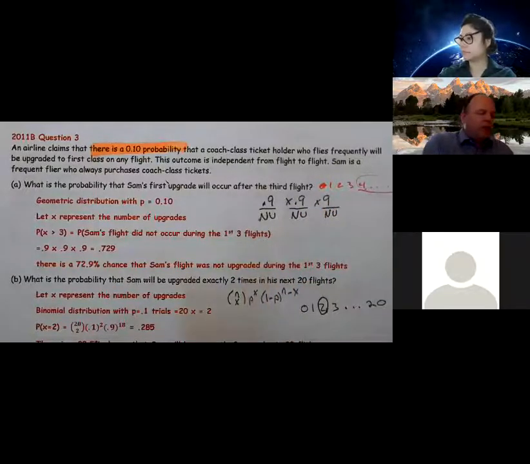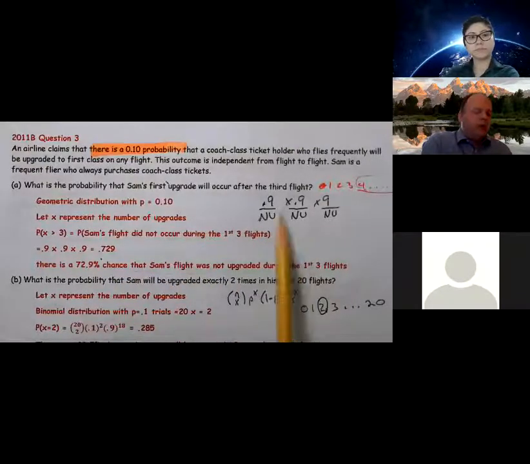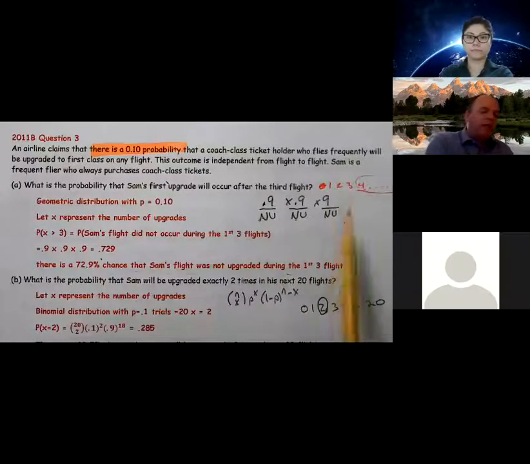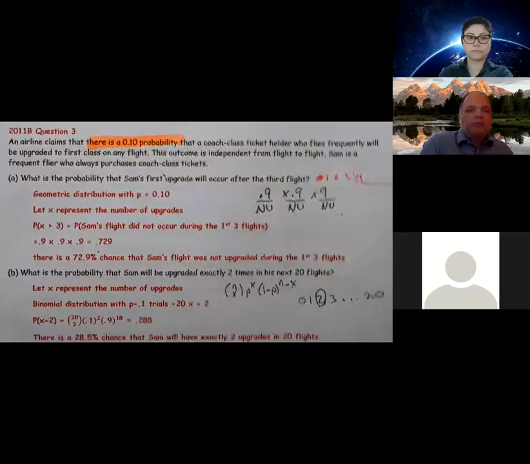If I just multiply those out, I get 0.729. So there's a 72.9% chance that Sam was not upgraded during the first 3 flights, because all I did was probability of not upgraded times not upgraded times not upgraded. And that's the probability that it occurred sometime after the third flight. You had almost no work to show on it, and they accepted it that way.